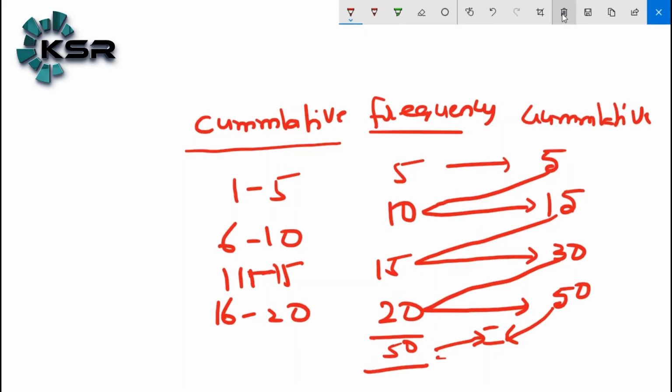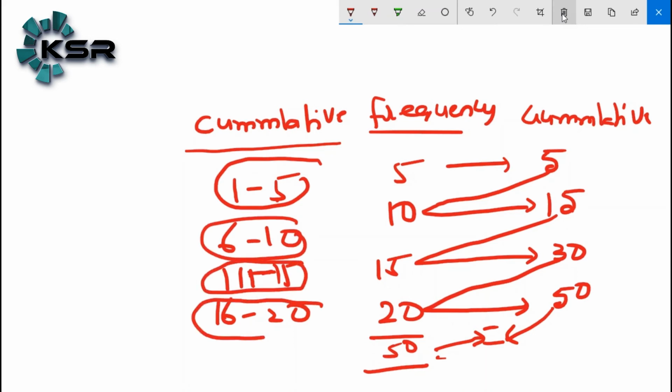Here is one more important point. Each and every class, 1 to 5 is one class, 6 to 10 is one class, 11 to 15 is one class, 16 to 20 is one class, has some important rules. Each class should be independent of the other classes. Let's say the number here is 5.